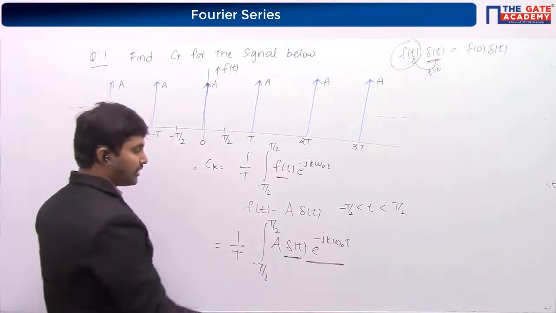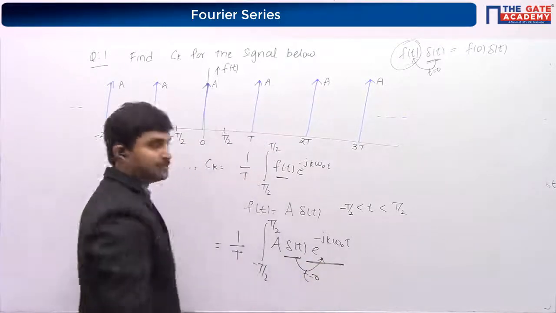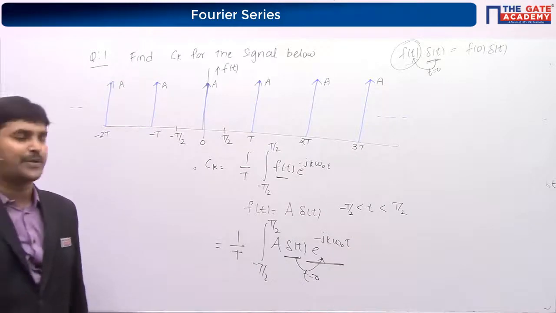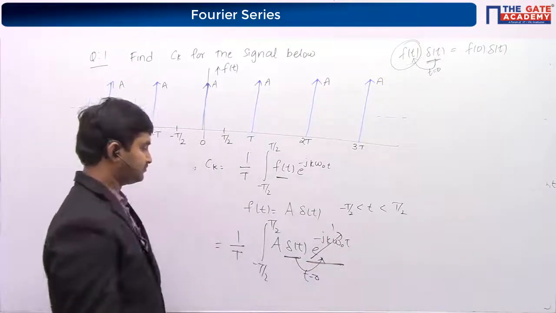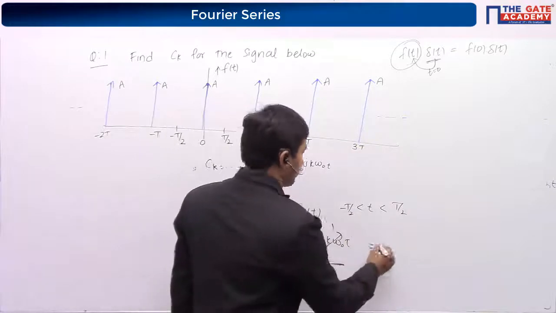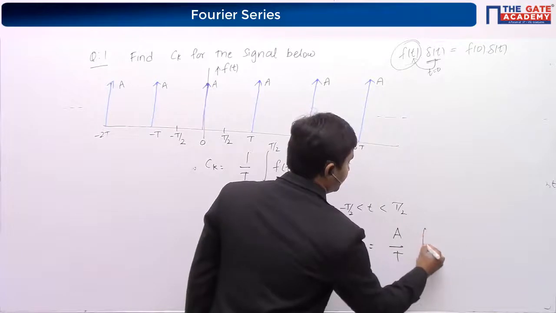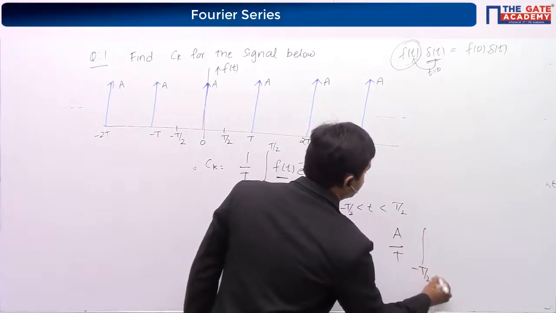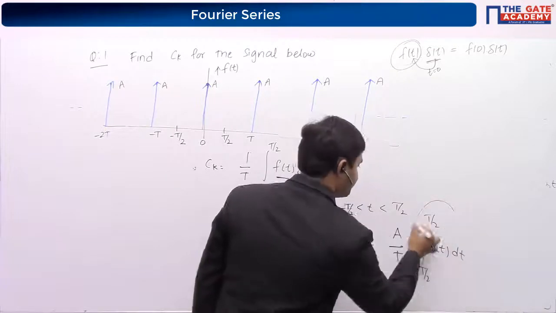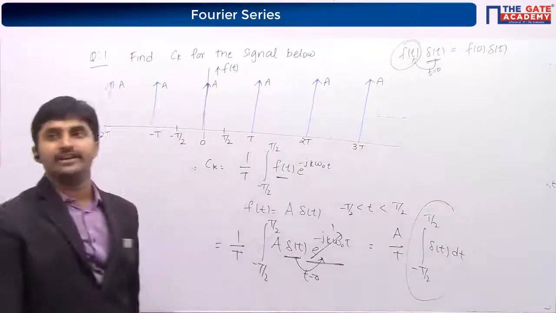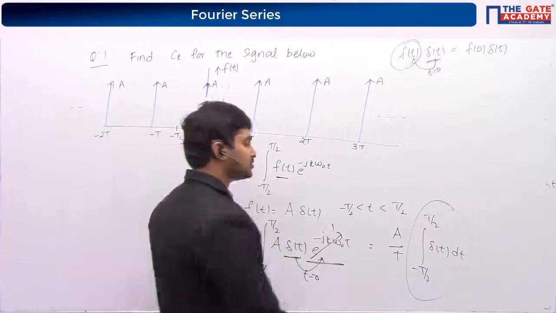Right, so I can put t equal to 0 here. If I put t equal to 0, this term becomes 1. So A can come outside. Then we have the integral from minus T by 2 to T by 2 of delta of t dt. What is this term? This value is going to be 1.